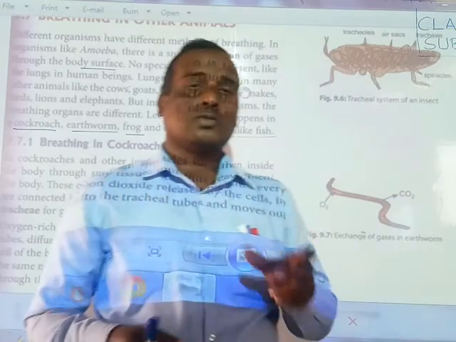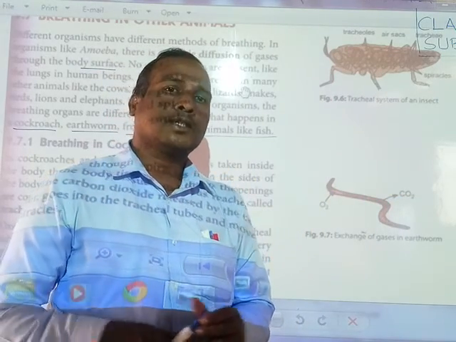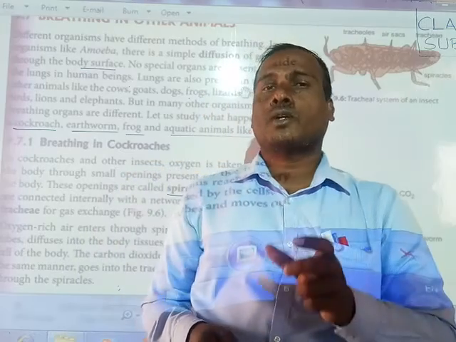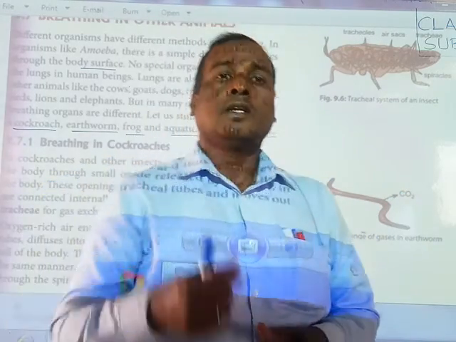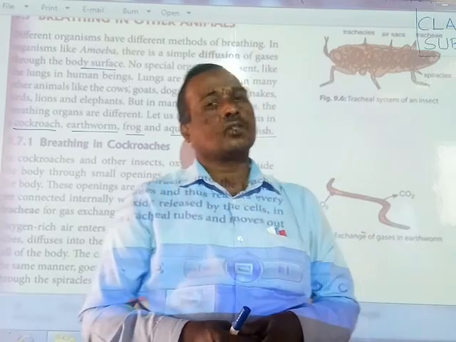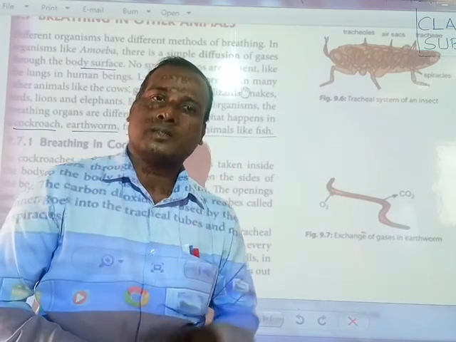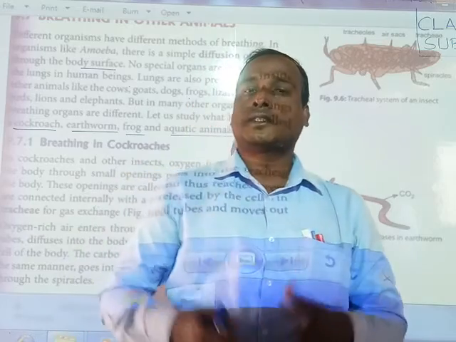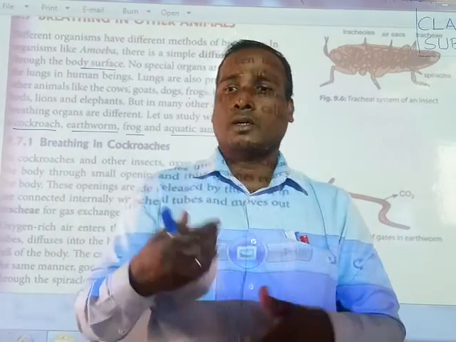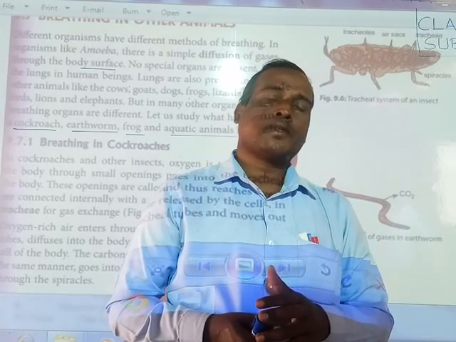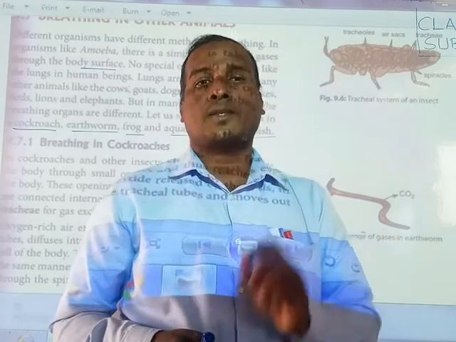Which organs are helping for that? Especially these small tube-like structures help in this exchange, and the respiratory organ in the cockroach is called the spiracle. All insects do their respiration with the help of spiracles.